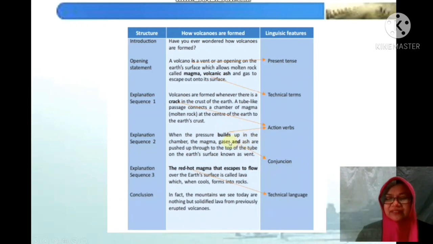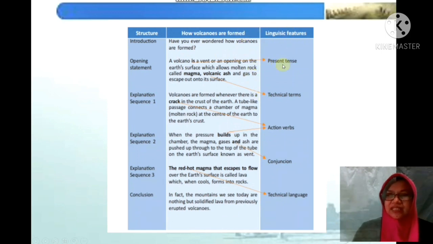Jadi menghubungkan gases and ash. Kemudian ada juga technical language, bahasa teknis. Nah, contohnya, the red hot magma that escapes to flow over the earth's surface is called lava, which when cools forms into rocks. Nah, this is how volcanoes are formed.